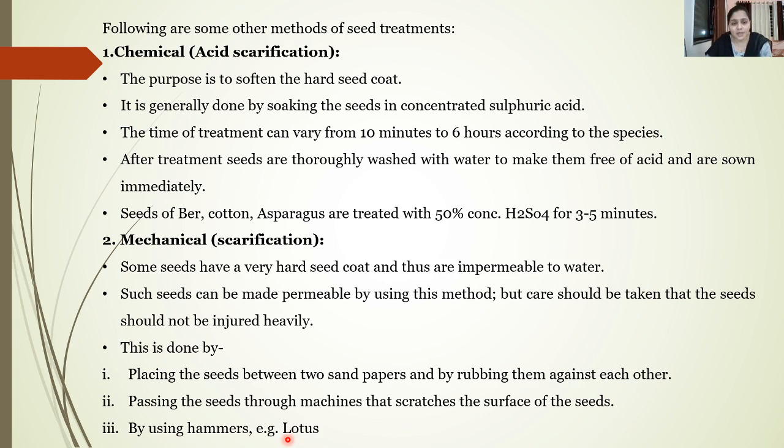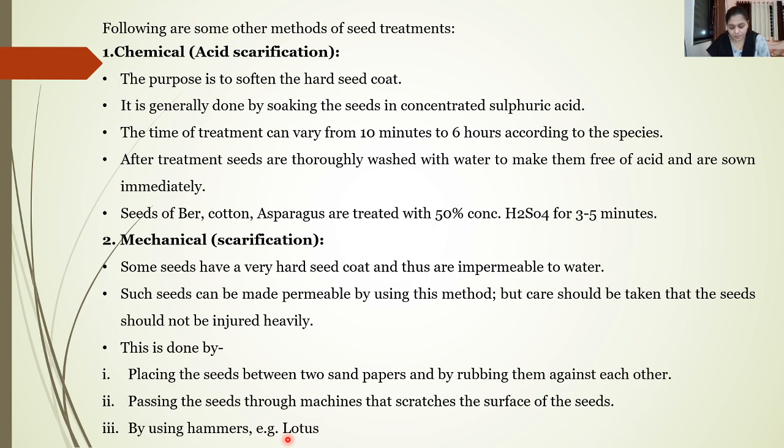Then after the treatment, the seeds are properly washed with water so that they are made acid free, and then they are immediately sown in the soil. For example, the seeds of ber, cotton, asparagus are treated with around 50% concentrated H2SO4 for 3 to 5 minutes. This will result in the acid scarification of these seeds, and thus they can be washed and sown immediately. The second method is the mechanical scarification.